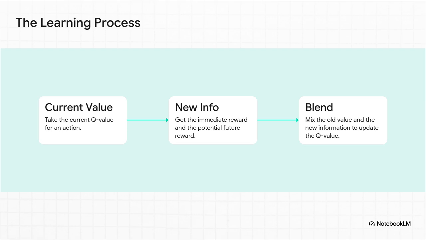So the learning process is this constant cycle. The agent tries a move, it sees what happens, it gets a reward, and it looks at its new position. Then it asks, okay, from this new spot, what's the best I can do? And it uses that new insight to just slightly nudge its old belief. Over thousands and thousands of attempts, these tiny little updates make the values in its cheat sheet get closer and closer to the true optimal scores.